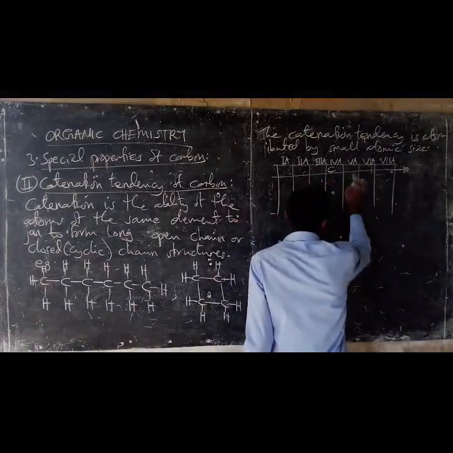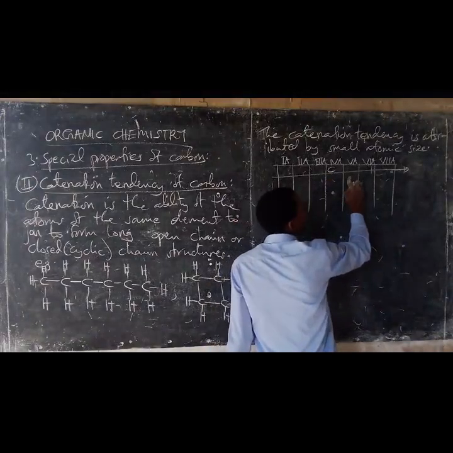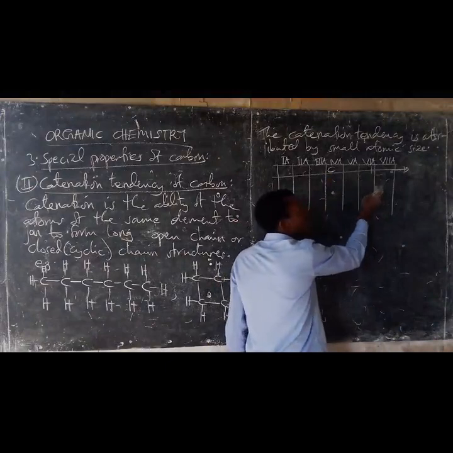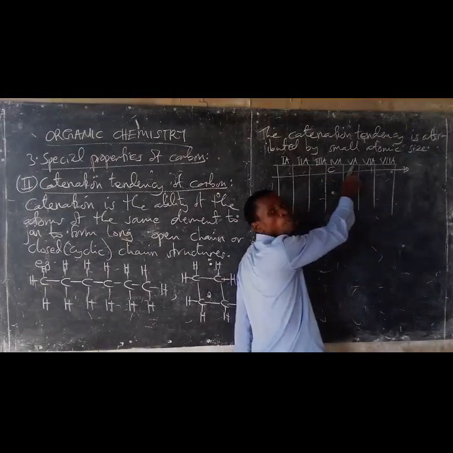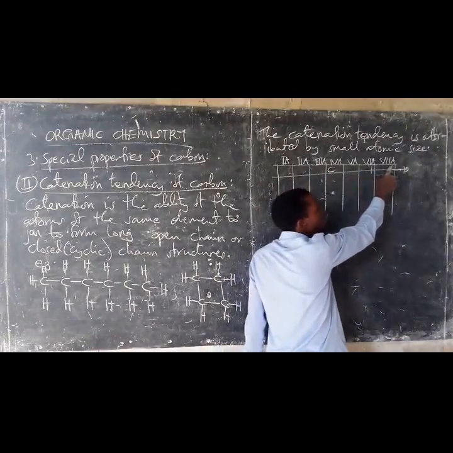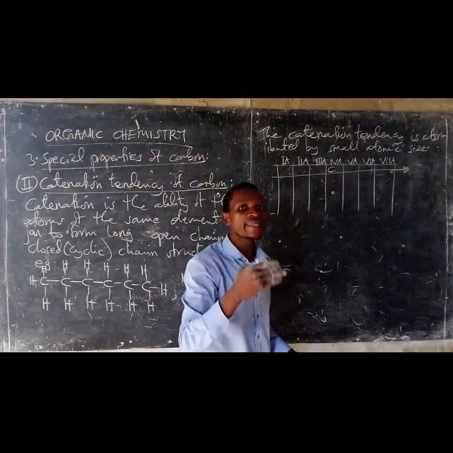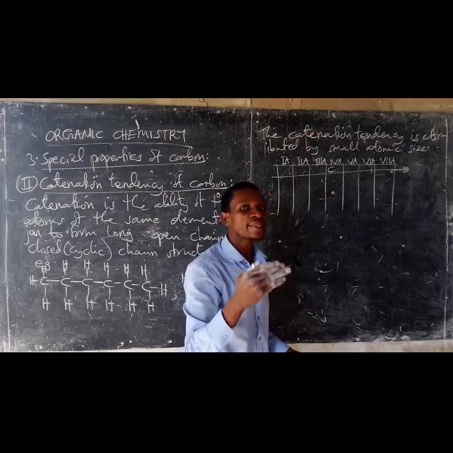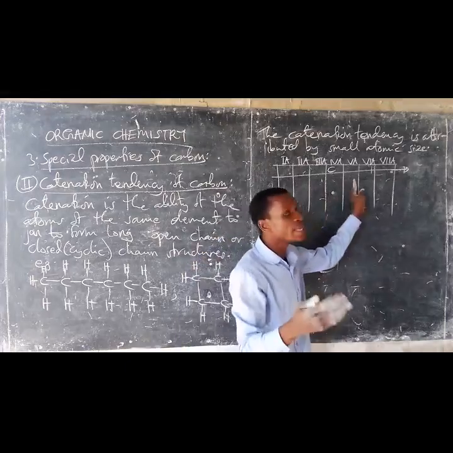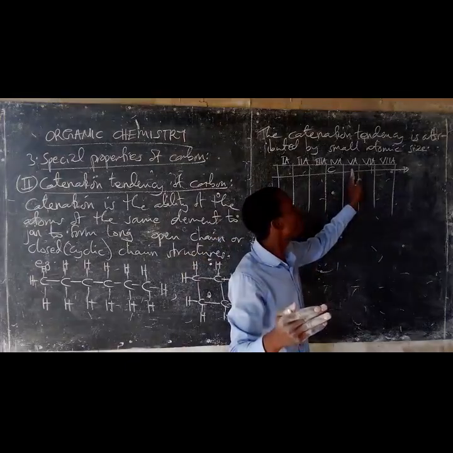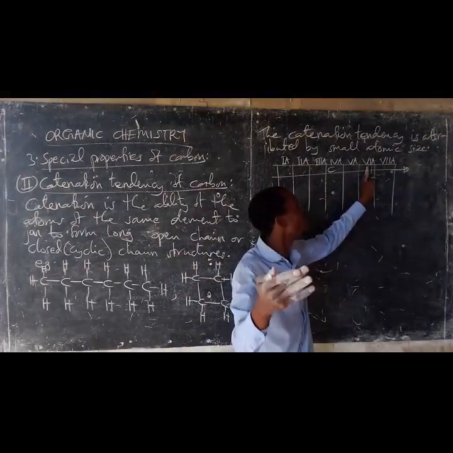So it was expected that the atoms of the elements of group 5A to group 7A would undergo extensive catenation, but they do not undergo extensive catenation.